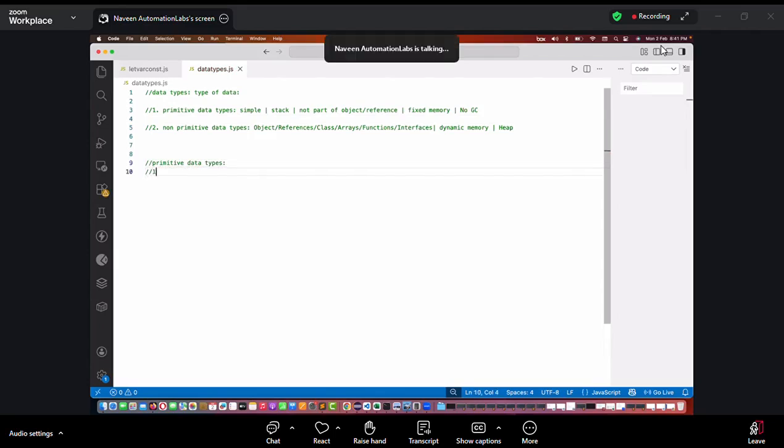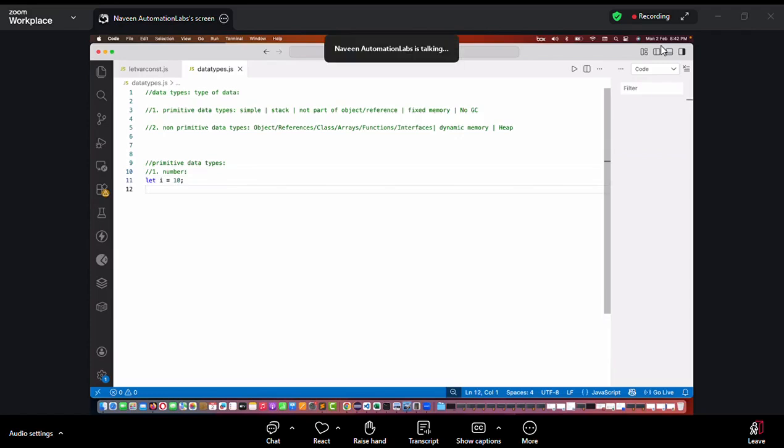Okay, so let's write one by one. First, we are talking about number, not integer, number. How to declare? Never write number or integer or something like this. Always declare it with let or var. We have already seen that we will avoid var. We will use let here. Let's say I'm writing let i is equal to 10.